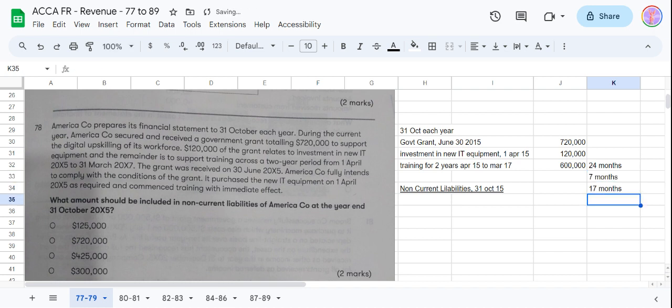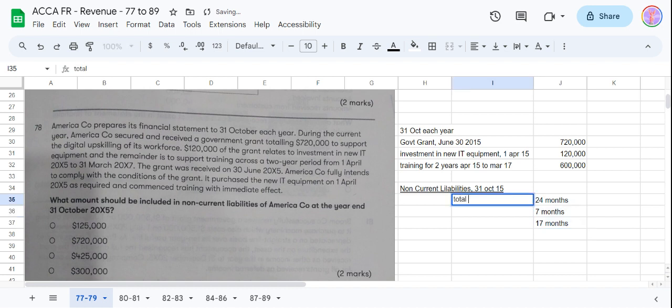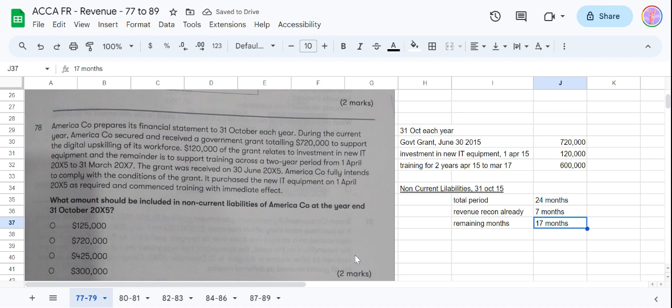Out of this remaining 17 months, I can put it like this. Total period, I can say for 24 months, this training is for 24 months. So revenue recognized for 7 months already. The remaining period is 17 months.